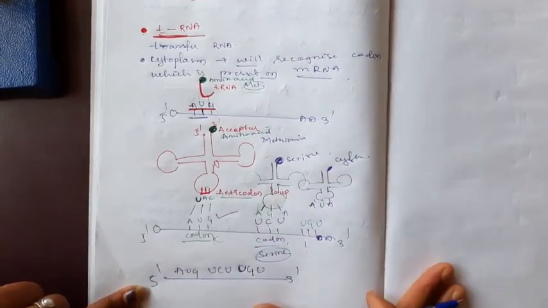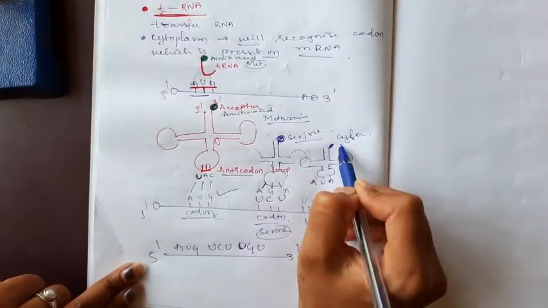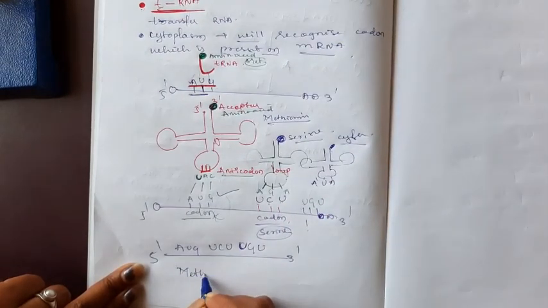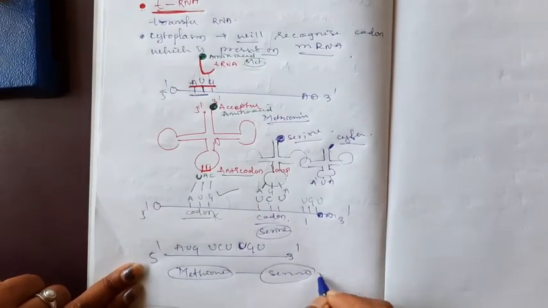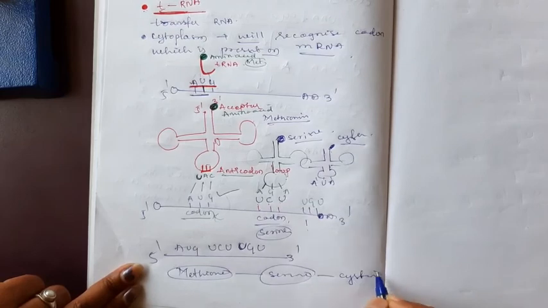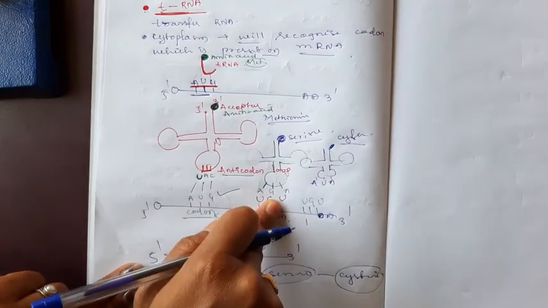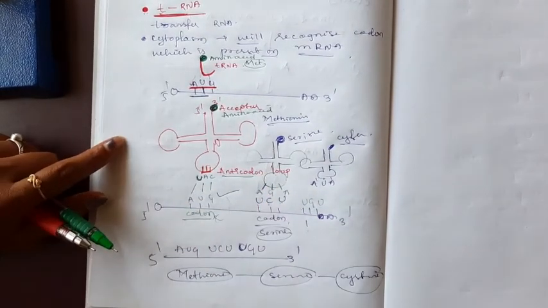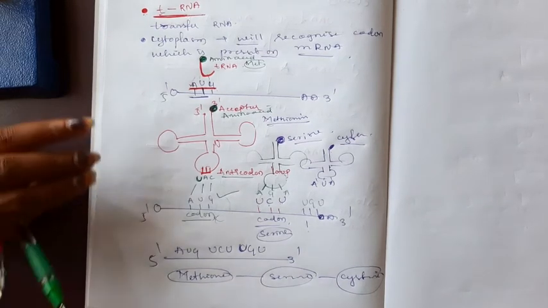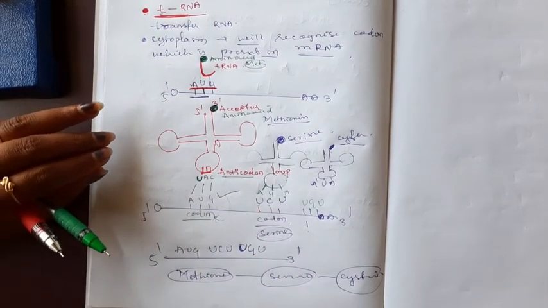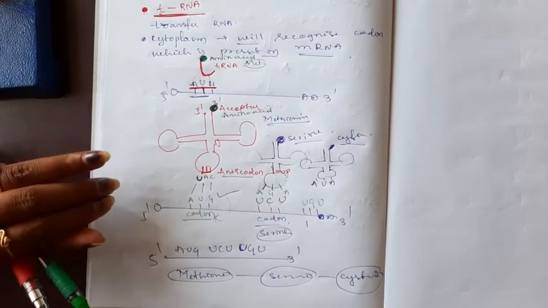This mRNA will code for methionine, serine and cysteine. Here I will write methionine, serine and cysteine. This is the function of tRNA. tRNA has dual functions. It must read the codons which are present on the mRNA due to the anticodons. Anticodons are complementary to the codon which is present on mRNA.